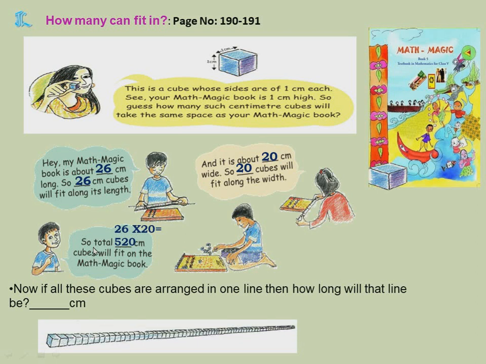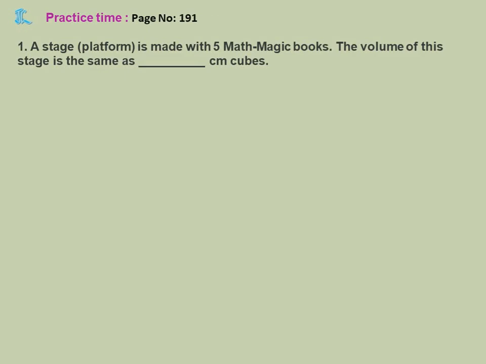Now, if all these cubes are arranged in one line, all the cubes which I kept on the book, I've arranged in one line, then how long will that line be? Totally, how many cubes I used? 520. So the length, if I keep it in one line, will be 520 centimeters.